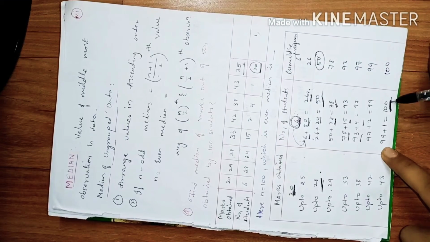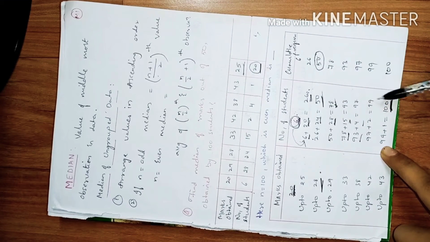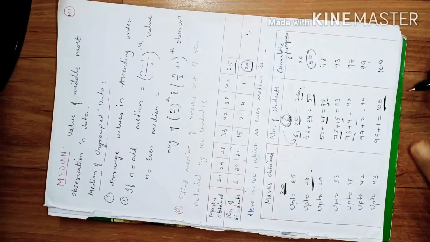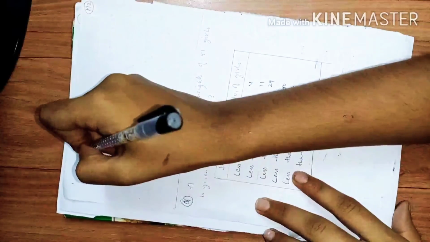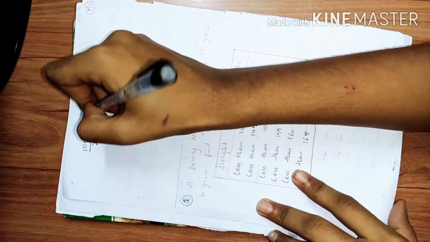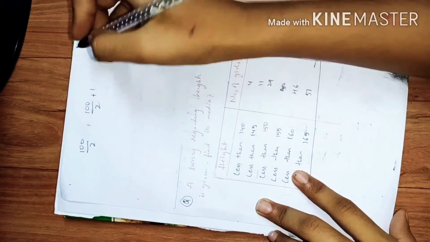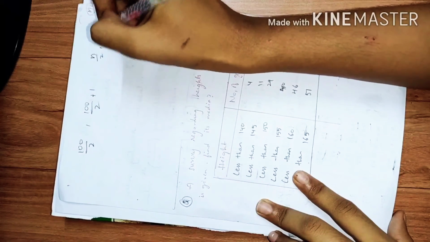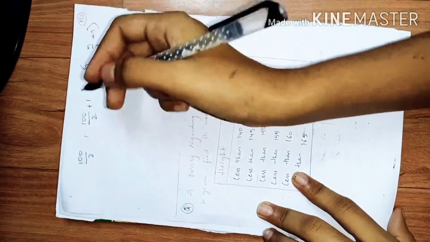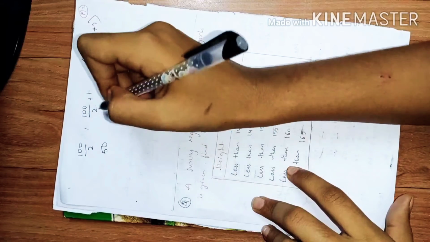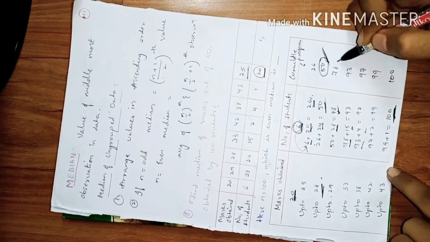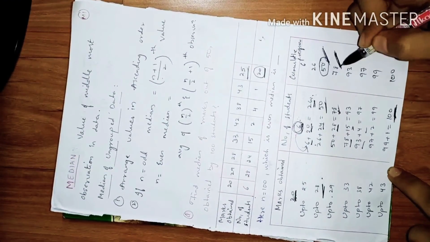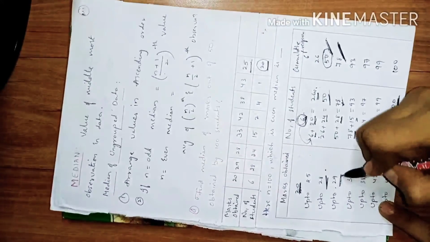Since the number is even, you have two cumulative frequencies. So we substitute in the formula n by 2 comma n by 2 plus 1, which I already explained: 100 by 2, 100 by 2 plus 1. 100 by 2 is 50 and 100 by 2 plus 1 is 51. So check wherever you have the cumulative frequency 50 and 51. 50 is here, 51 is somewhere in between. So take this as 28 and 29.